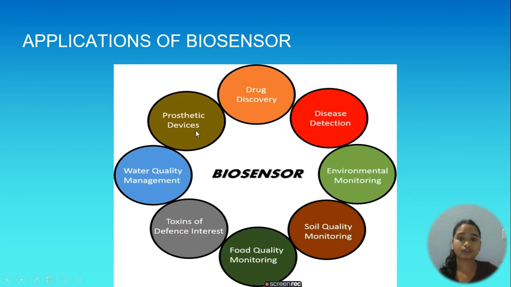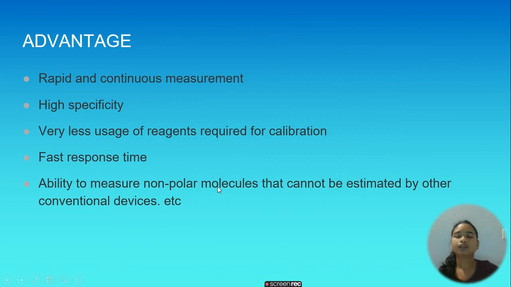It can be used as prosthetic devices, drug discovery, disease detection, environmental monitoring, soil quality monitoring, food quality monitoring, toxins of defense interest, and water quality management. Then we have these various advantages of biosensors. Now, what are the various advantages?